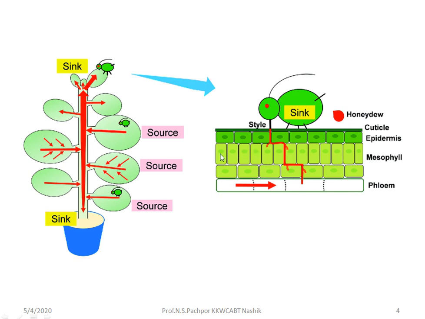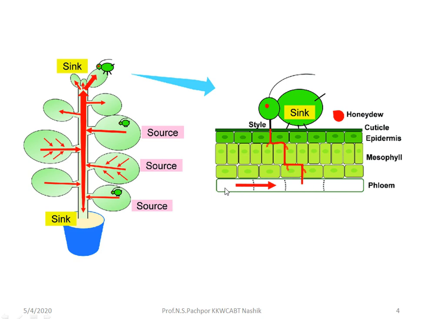Here an internal arrangement of cells is given. As we know, this is the cuticle, this is the epidermis, and this is the mesophyll cell. Next to this mesophyll cell there is the phloem. The glucose produced at the source is received by the sink, and it is transported through a system called the phloem system.